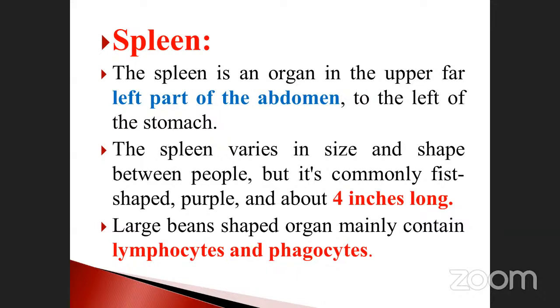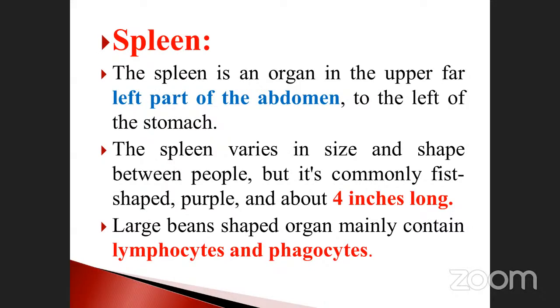Okay, see, the spleen is an organ in the upper far left part of the abdomen, a small organ to the left of the stomach. The spleen varies in size and shape between people, but it is commonly fist shaped, purple and about 4 inches long. Note it down: 4 inches long only. The large bean-shaped organ mainly contains lymphocytes and phagocytes. What is meant by phagocytes? I already told you: engulfing of cells, or the cell eating process, done by macrophages.